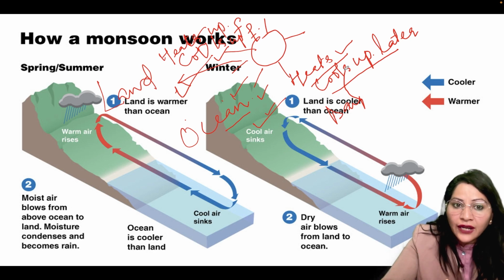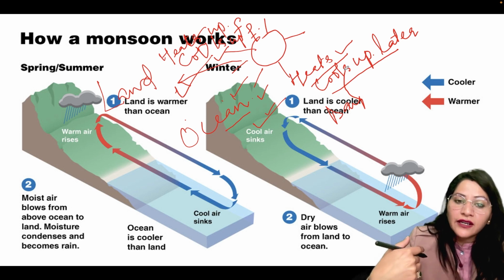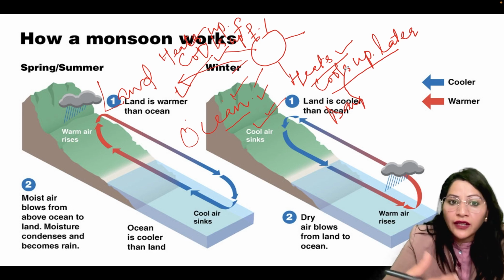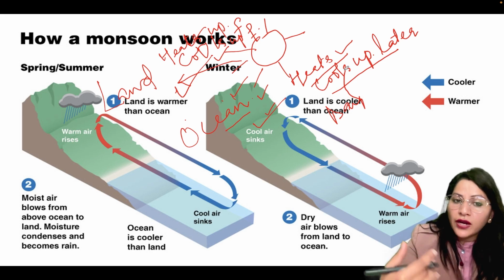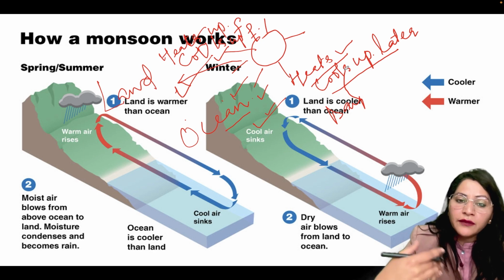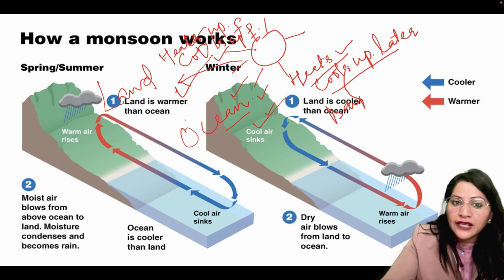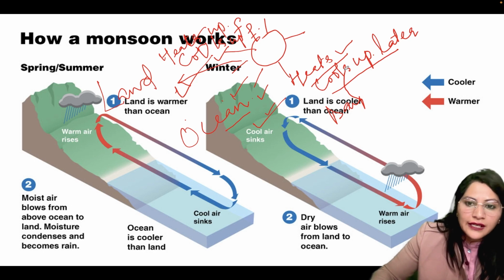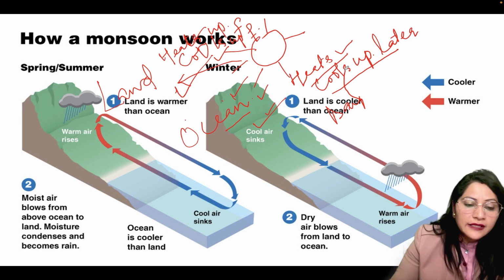Why is it called land breeze? Because it's starting from the land. And why is that one called sea breeze? Because it starts from the sea. The wind gets its name from where it starts. For example, if wind starts from land, it gets the name land breeze. If it starts from the sea, it gets the name sea breeze. This all works in the case of monsoons. This is how the monsoons work.